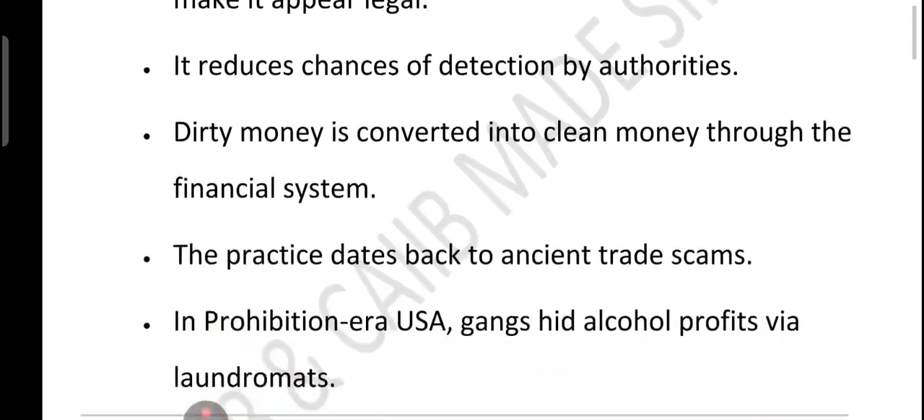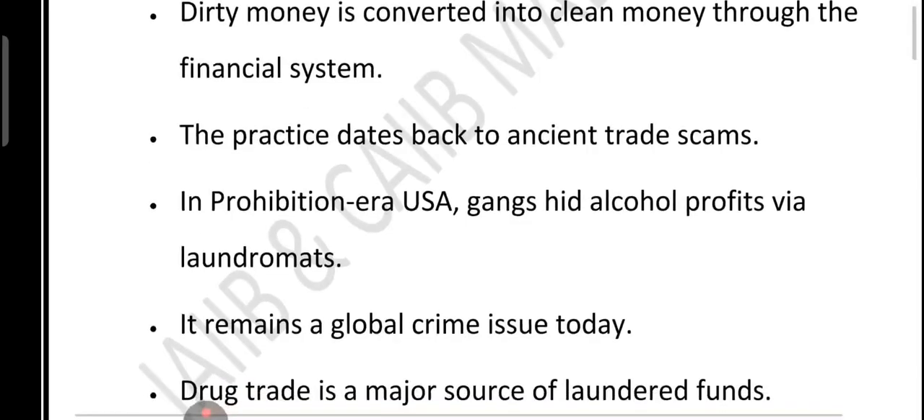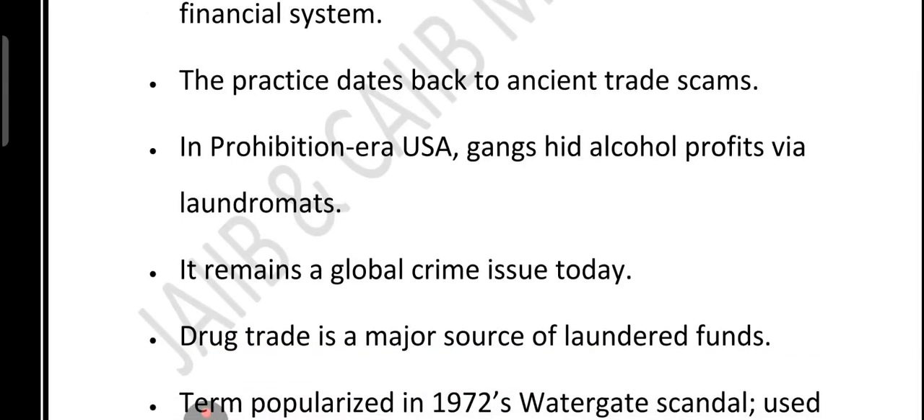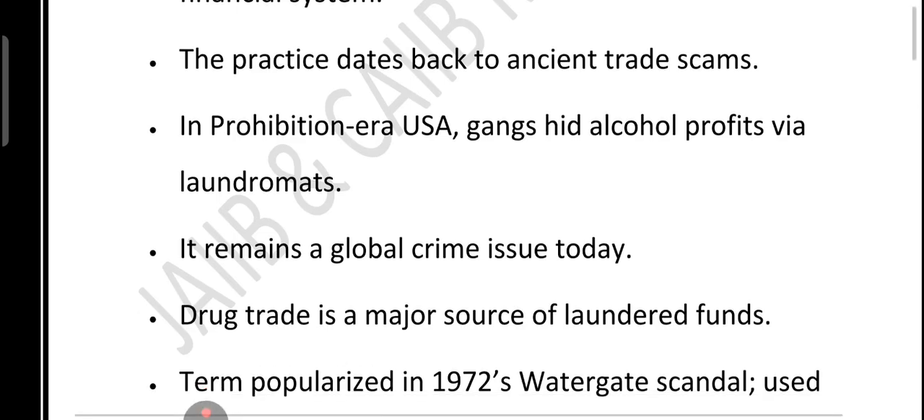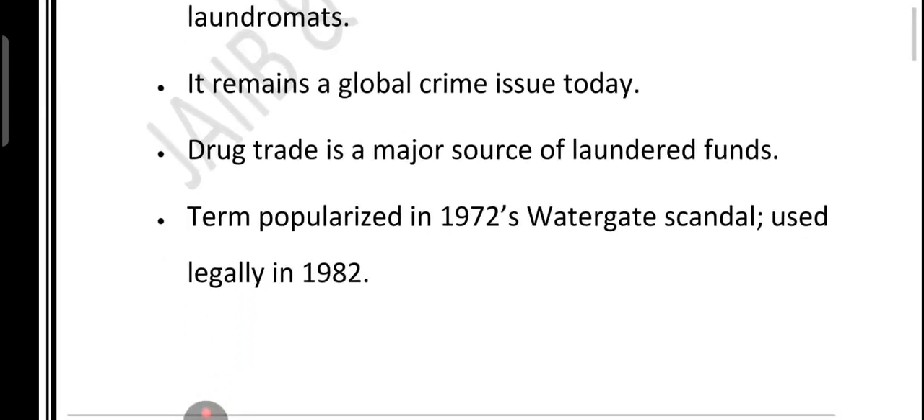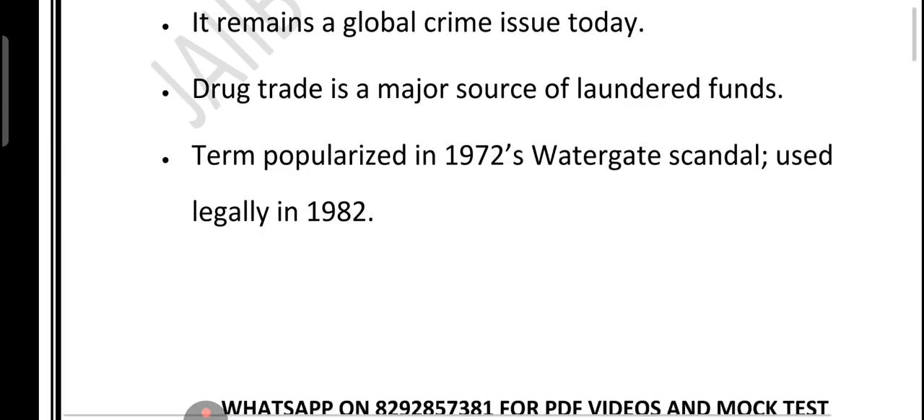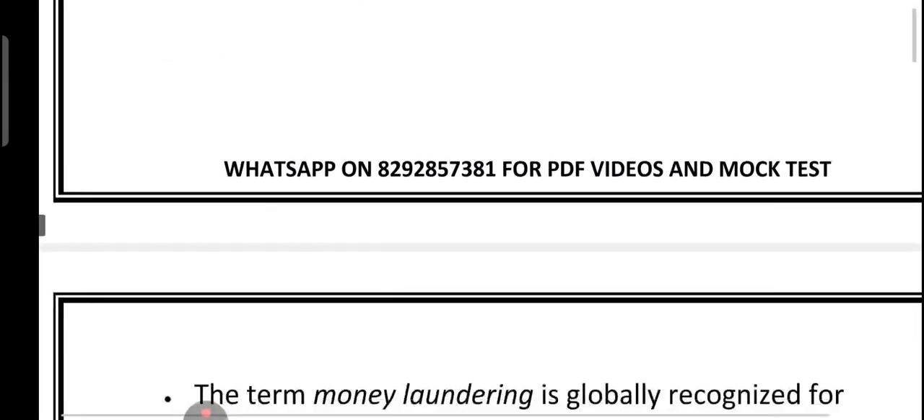For example, during the Prohibition era in the US, when alcohol was banned, gangsters made millions selling it secretly. To hide the source, they ran actual laundromats, yes, washing cloth, and showed these businesses as the source of income. That is actually where the term money laundering became popular, right. This is not just history, it is happening still today.